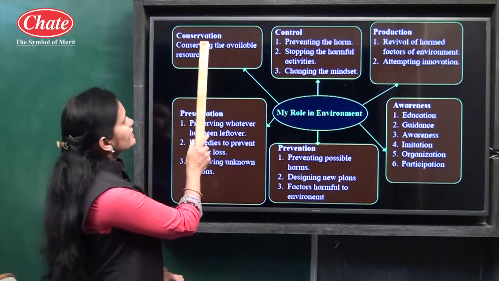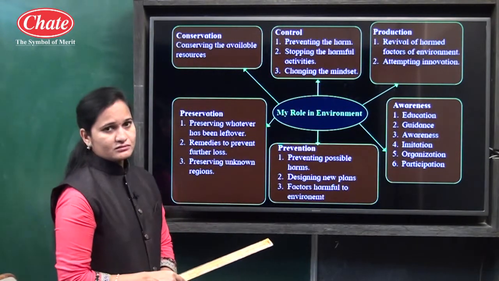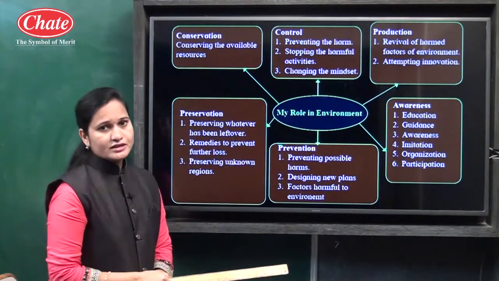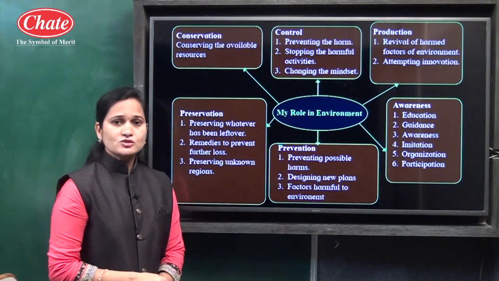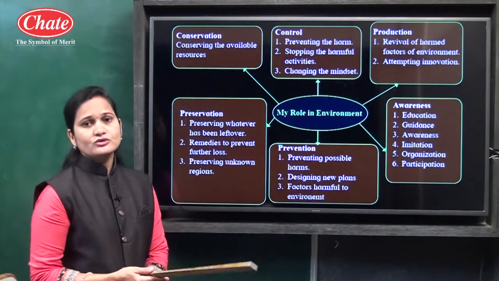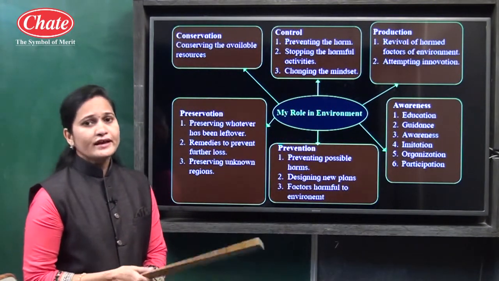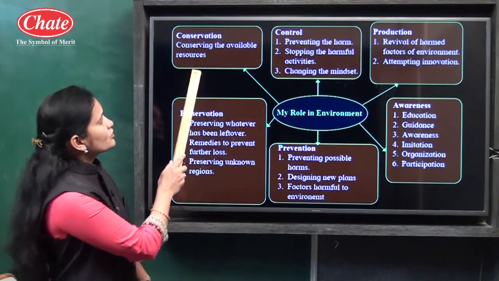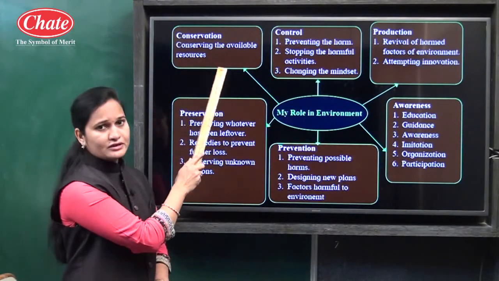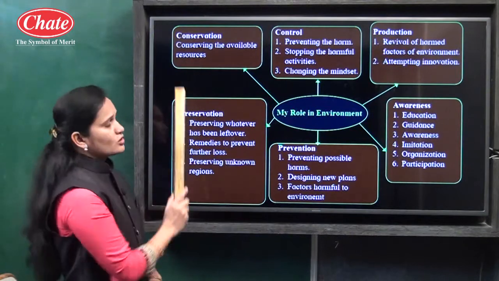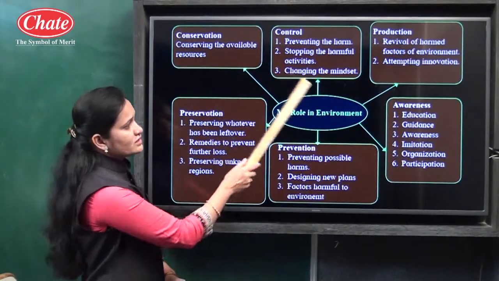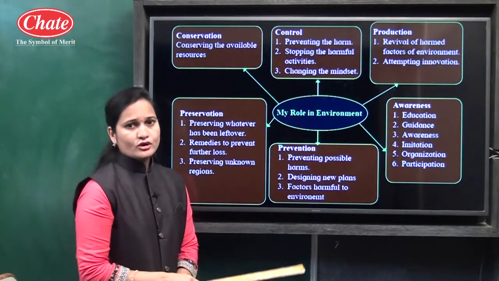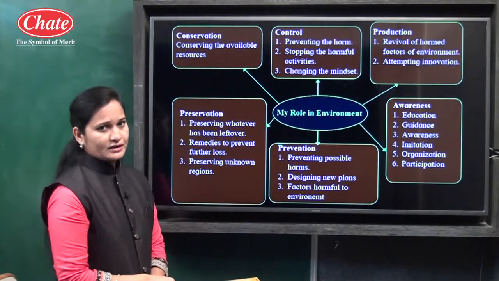And the last point is about conservation, meaning protection. Here, conserving the available resources. Different types of resources are there that we use for our day-to-day activities or to survive, but we should conserve whatever available resources are there. So by using all these processes or methods, we can conserve or protect the environment.